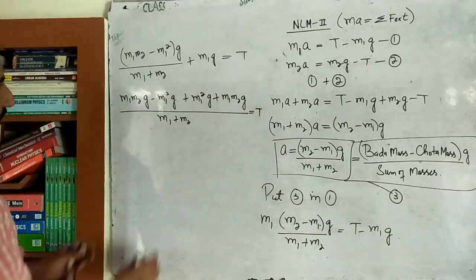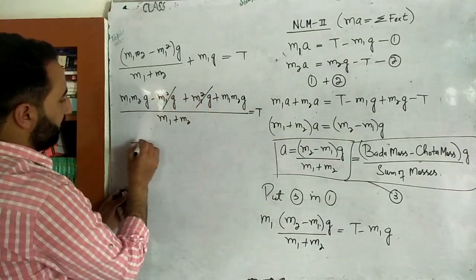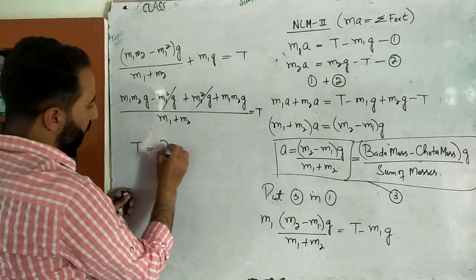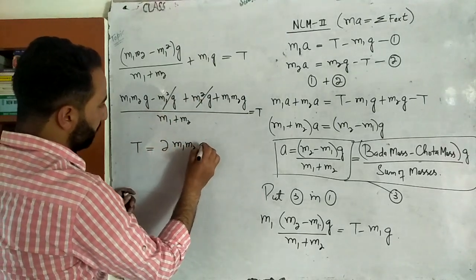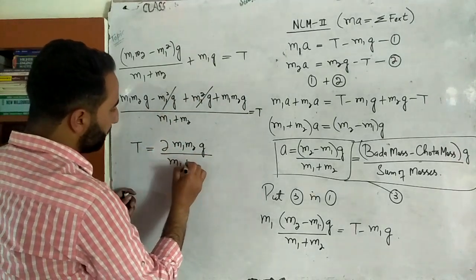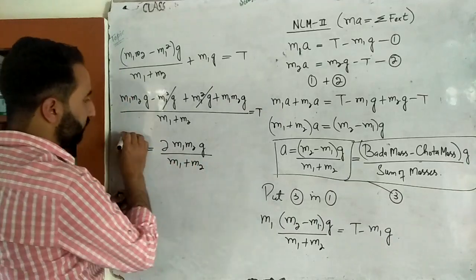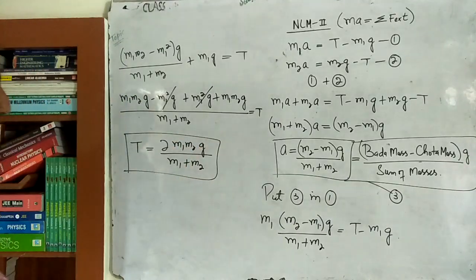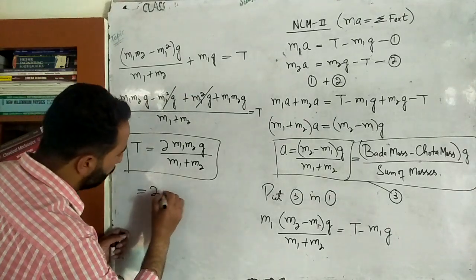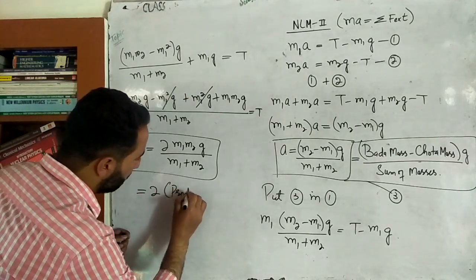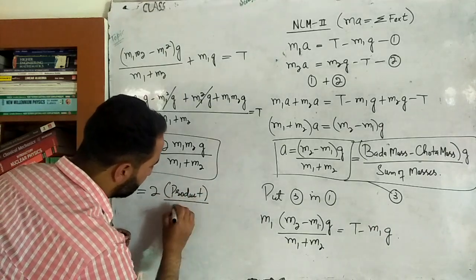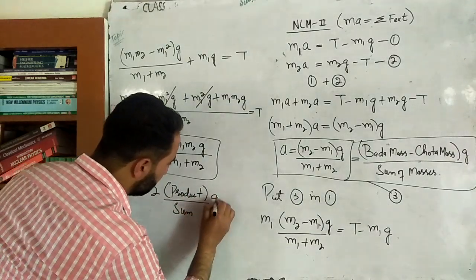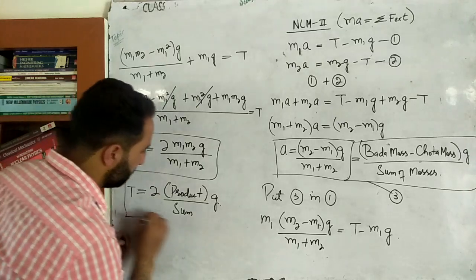ठीक है ना बेटा. So here we are. So this term and this term will cancel. This and this will add. So t will be equal to twice m1 m2 multiplied by g divided by m1 plus m2. So this is the tension string. ठीक है ना बेटा. So it is simply twice product divided by sum multiplied by g. I can write it like this: 2 product of masses divided by sum of masses multiplied by g. So this is the tension string.